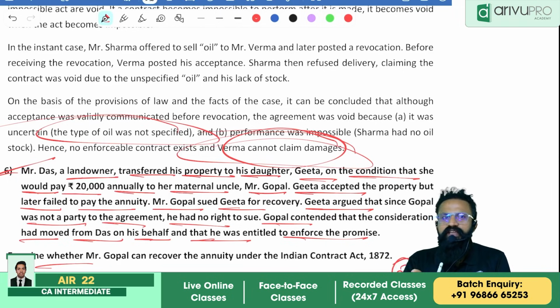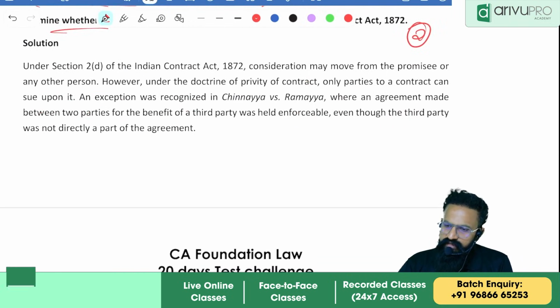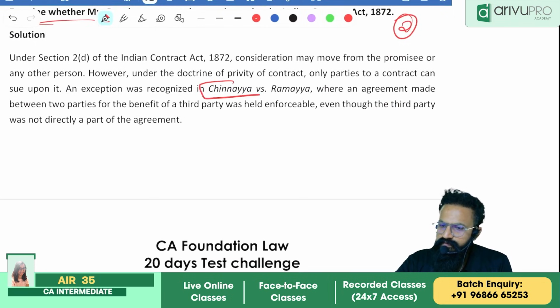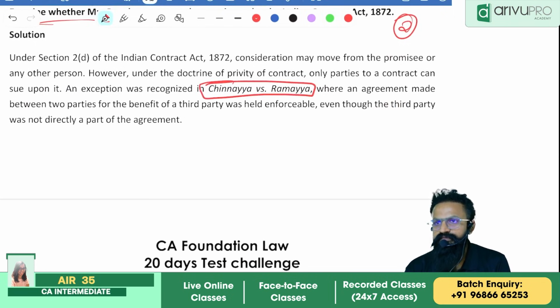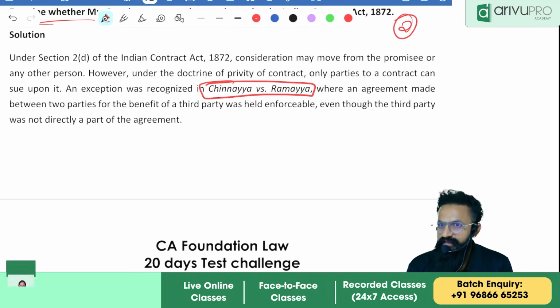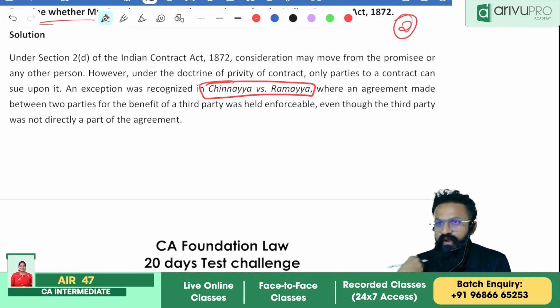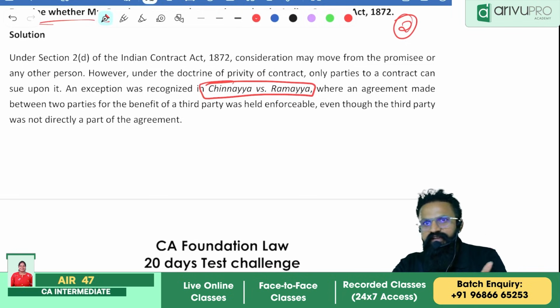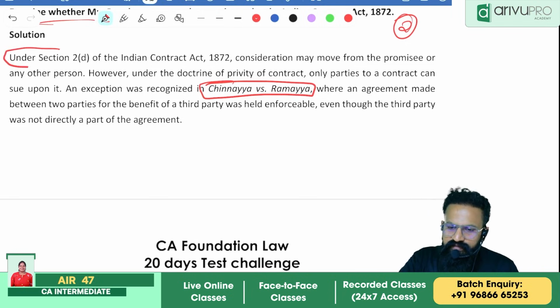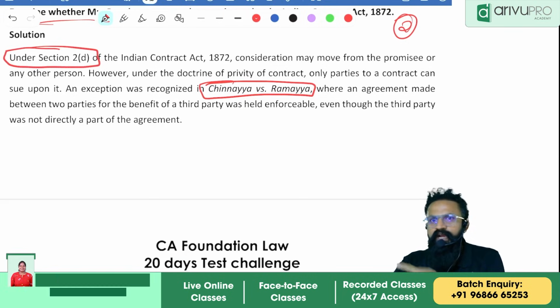Now, what did our book say? If you don't write the case name or section, it is not required. See the guideline answer. Sir, I have not mentioned this in my answer. Yes, that's what I'm saying. See how the guideline answer is coming.